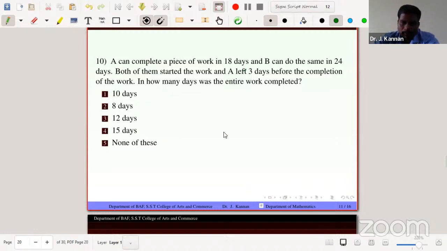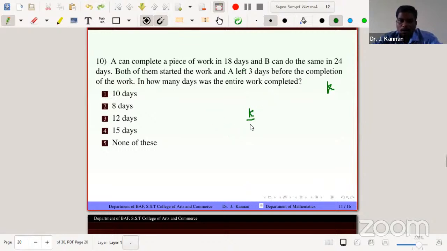So for forming the equation, suppose the entire work is completed in K days. Then B definitely works for K days. So A's 1 day work is 1/18, so K days work is K/18. But A works only K minus 3 days, because A left 3 days before the completion of the work.